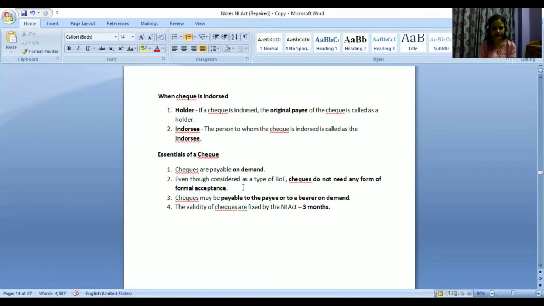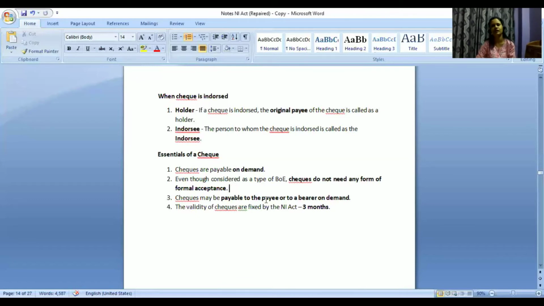Even though considered as a type of bills of exchange, checks do not need any form of formal acceptance. So this is bills of exchange, okay? It's just written in a short form. So even though a check is considered a type of bills of exchange, we do not need formal acceptance. Why? Because I am supposed to make the payment and I am only issuing the check. So there is no need for acceptance, right? I am only doing the thing. Who will accept it then?